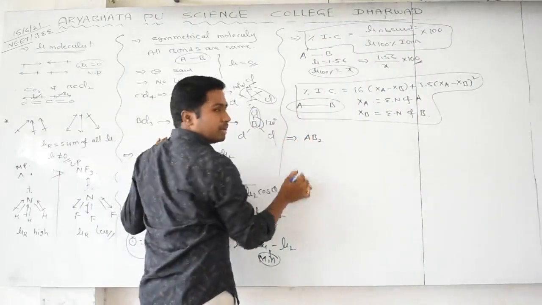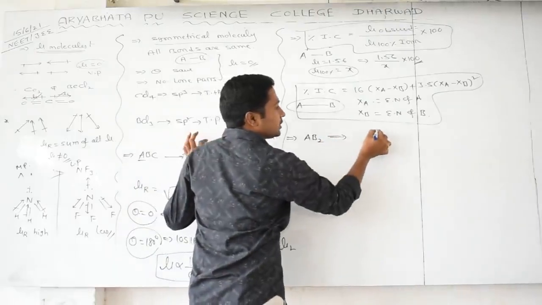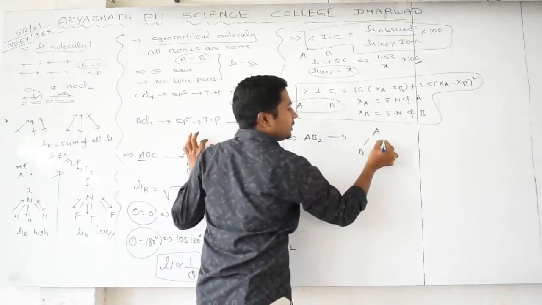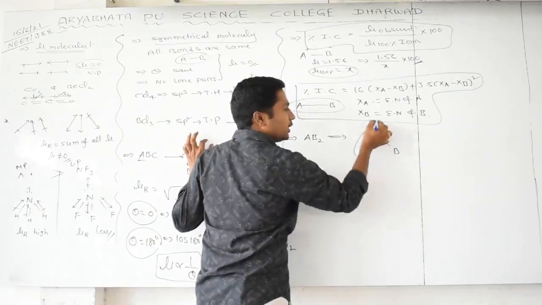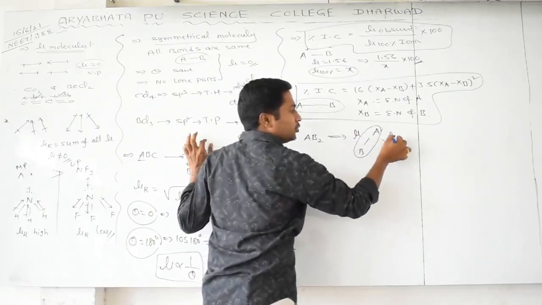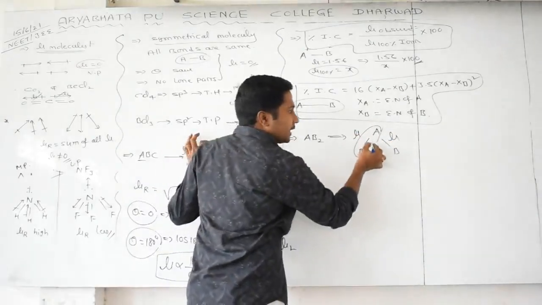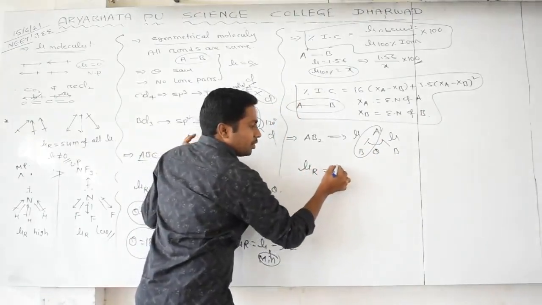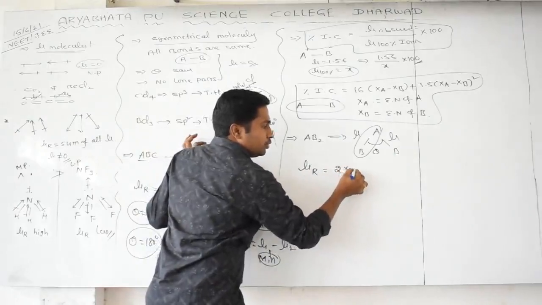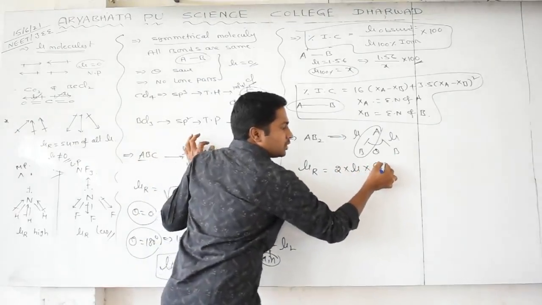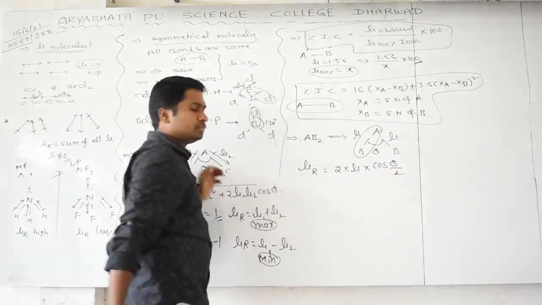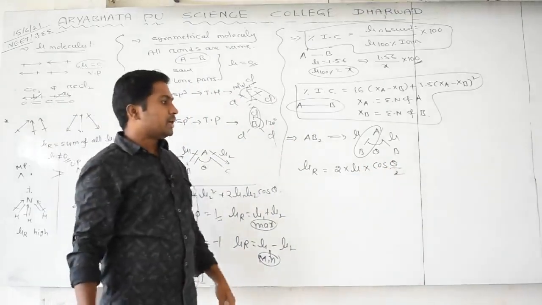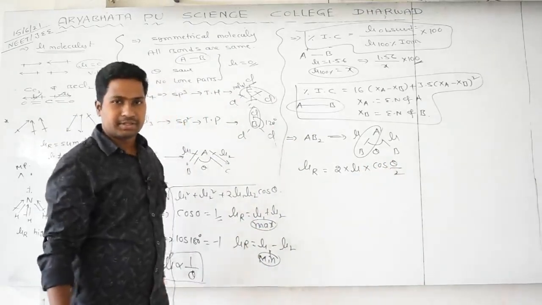Now we are going to one more category. An AB2 molecule means A is the central atom, with B on one side and B on the other side. We have two identical bonds. The dipole moment is mu, and the other is also mu. The angle between them is theta. Then the resultant dipole moment formula is 2 into mu into cos theta by 2, that is, 2 into each bond moment into cos of half the angle, whatever angle is coming.